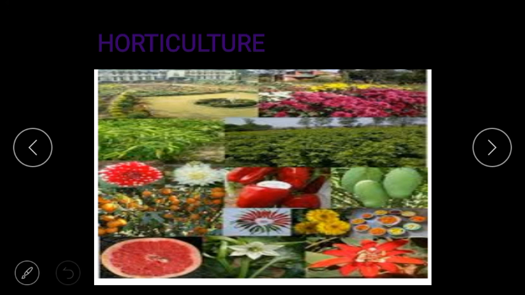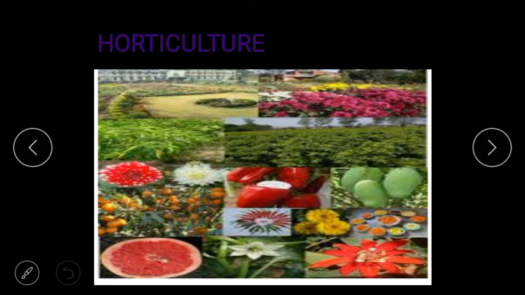Horticulture: the cultivation of fruits, vegetables and flowers is called horticulture. They are grown for sale in the market, fruits and flowers, so that we can earn money. Many horticulture crops are grown in India.